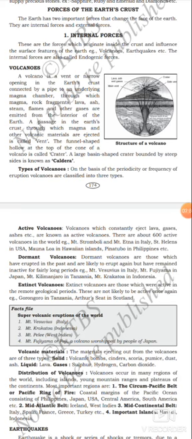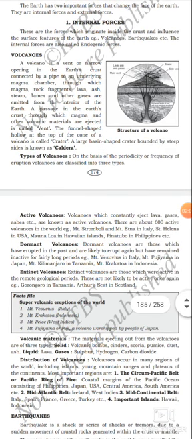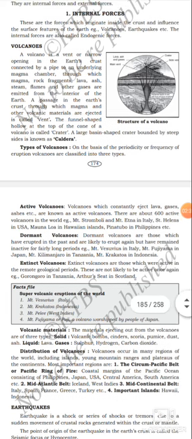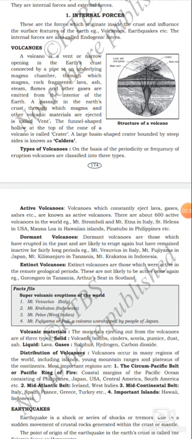A volcano is a vent or narrow opening in the Earth's crust connected by a pipe to an underlying magma chamber through which magma, rock fragments, lava, ash, steam, flames, and other gases are emitted from the interior of the Earth. What are the elements emitted from inside the Earth? Lava, ash, steam, flames, and other gases.